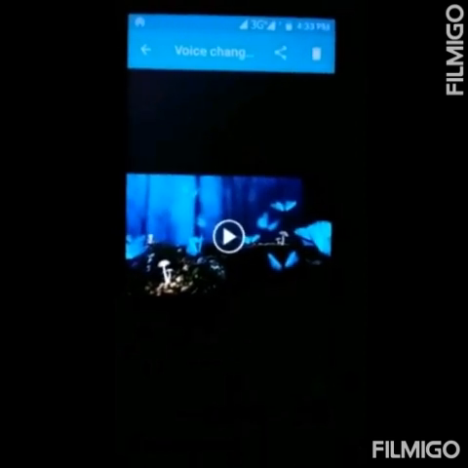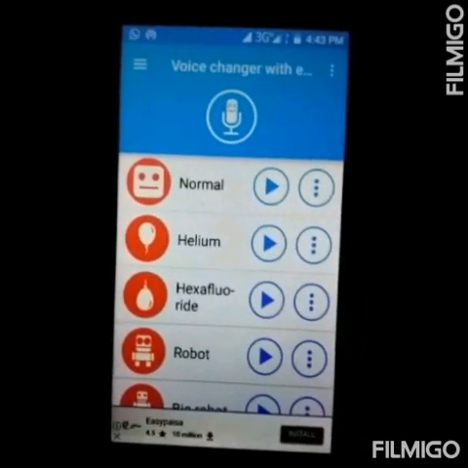Here you can see the video has been created. Now I'll show you the result. Check, this is the video. Using this app, you can convert your audio in different other sound effects.